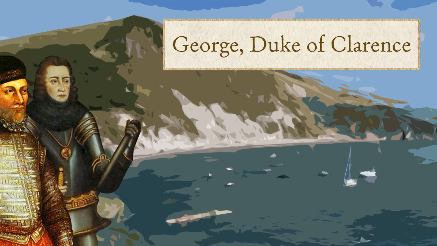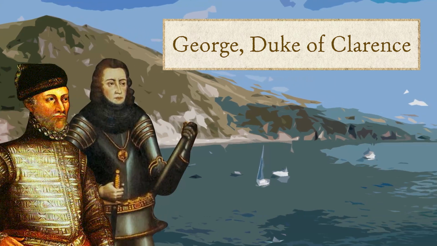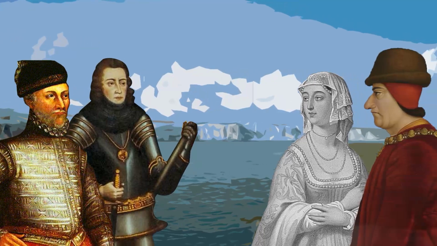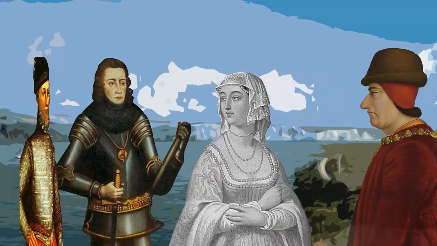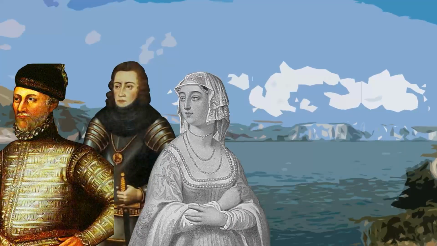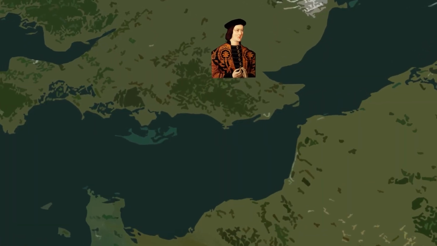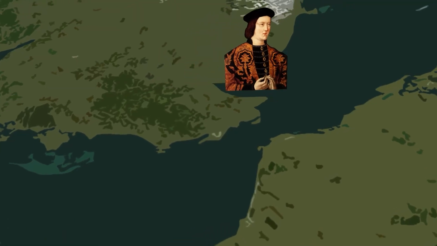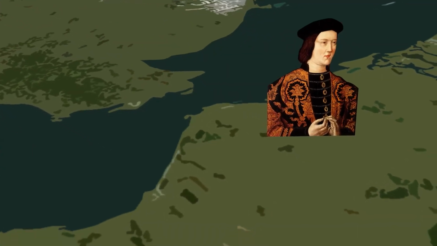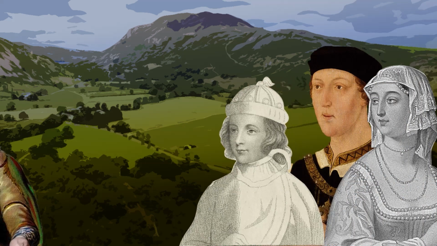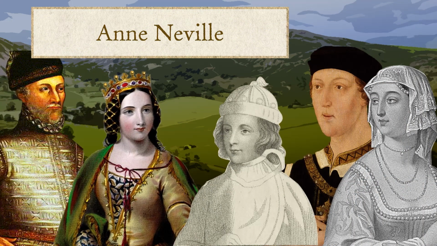Over the years, Lancastrian support grew, and in 1470, Richard Neville and the king's brother, George Plantagenet, Duke of Clarence, went to France to ally with Margaret of Anjou to bring Henry VI back to power. Richard Neville, with French support, overthrew Edward IV, who went into exile with his youngest brother, Richard of Gloucester, in Burgundy. Henry VI was back on the throne, and his son, Edward of Westminster, married Richard Neville's daughter, Anne Neville.